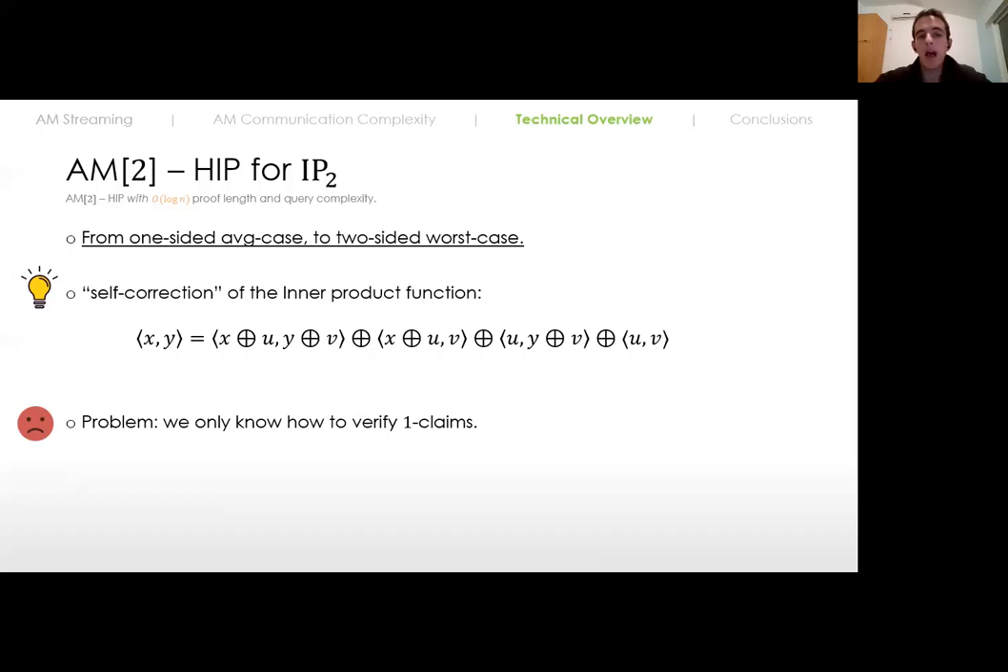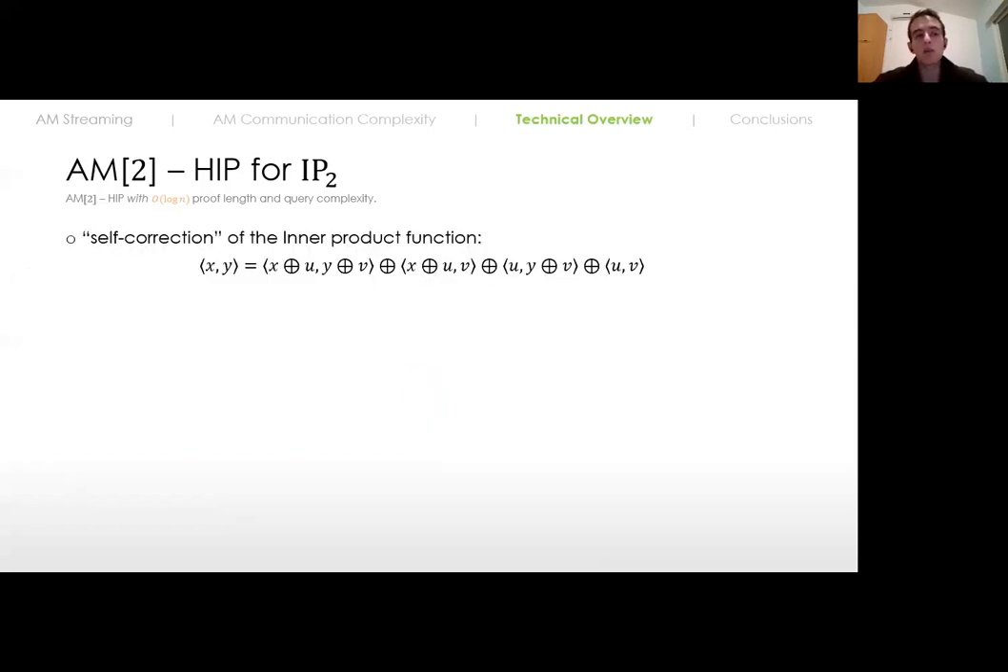That is because our average case protocol can only verify whether an inner product is 1. It cannot verify whether an inner product is equal to 0. So if the prover tells us that one of these terms is 0, our verifier can't verify it. So we still want to use the self-correction property, but we want to find a way to also detect when the prover sends a false 0 claim, when the prover says that something is equal to 0 when it is actually equal to 1. And the way we are going to do it is by the following two observations.